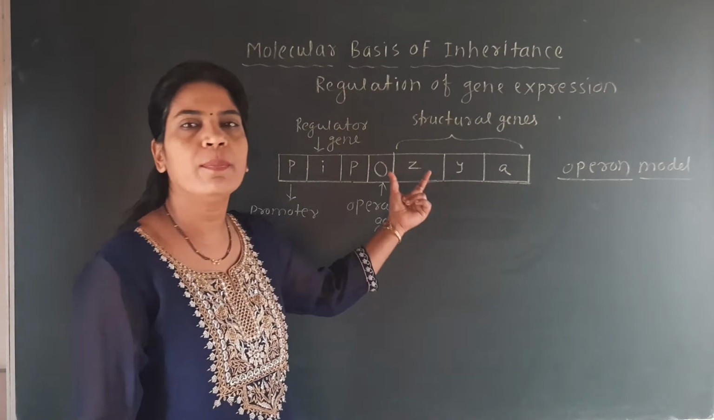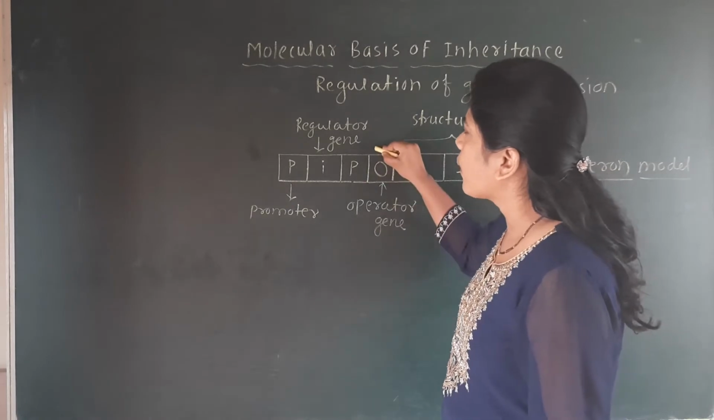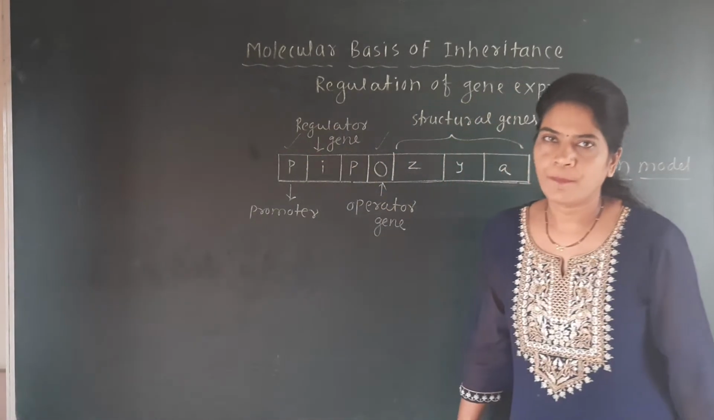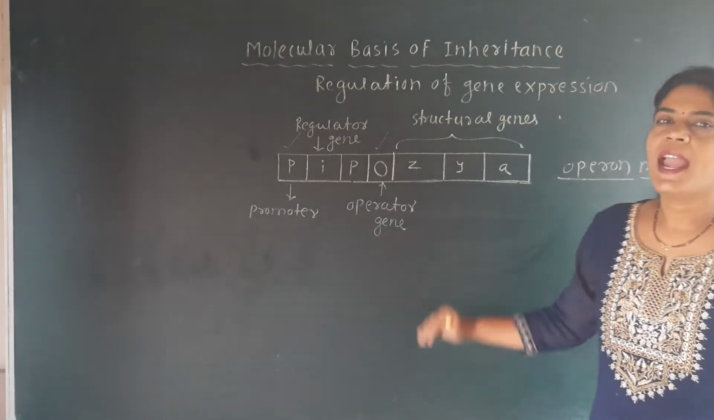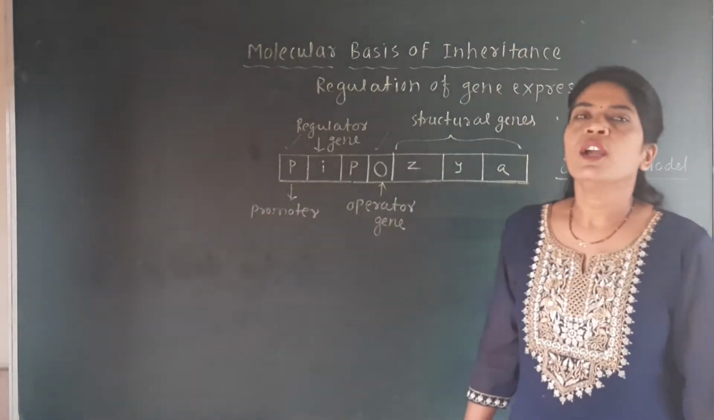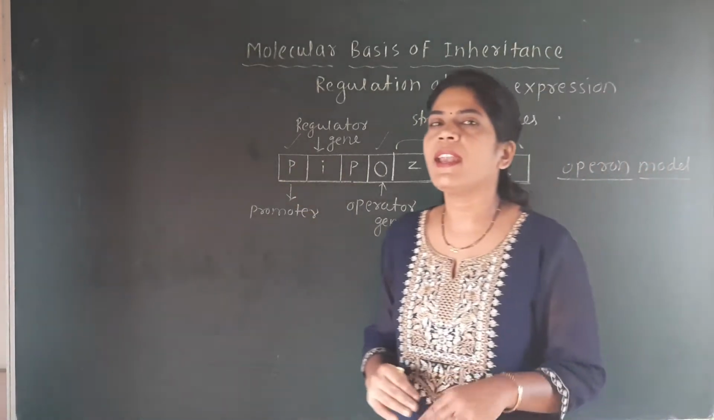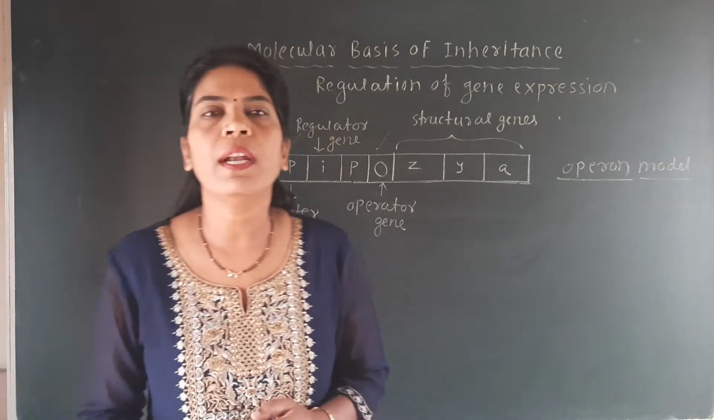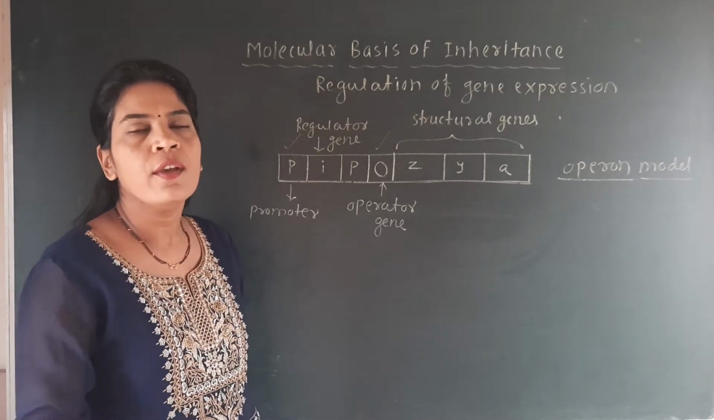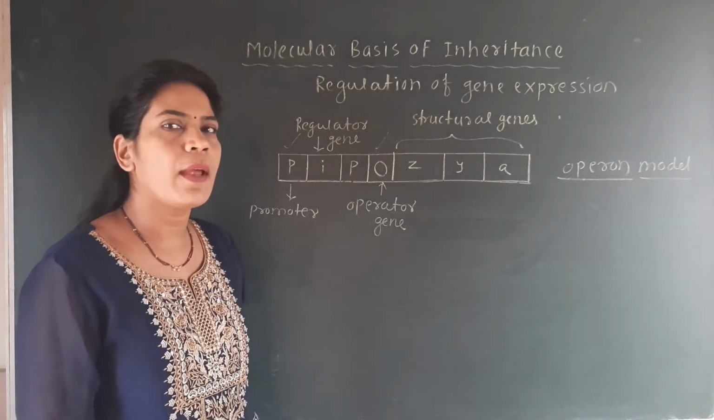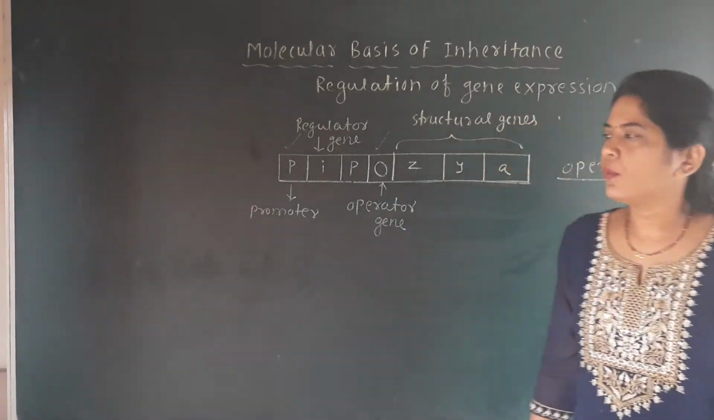The activity of this polycistronic gene is controlled or regulated by two sites, and these are called the operator site and the promoter site. So in the operon model, there are three structural genes Z, Y, A, and the activity of these structural genes is controlled or regulated by this operator and the promoter. It is a very important point that the activity of the structural genes is regulated by the promoter and the operator region. Okay, so what happens in this E. coli bacteria when there is a source of energy, that is glucose, we have to discuss here.